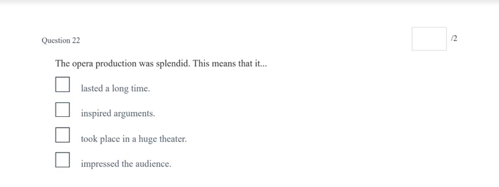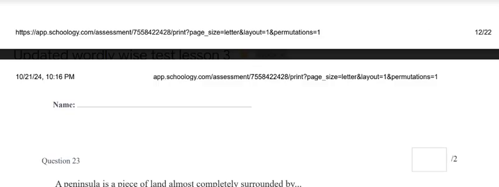Question 22. The opera production, the opera is where people sing, was splendid. This means that it lasted a long time, inspired arguments, took place in a huge theater, or impressed the audience.